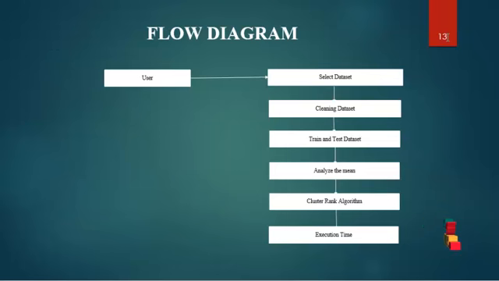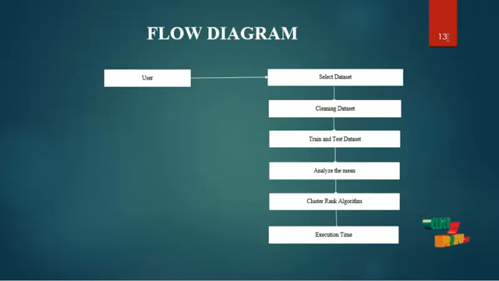So we are uploading the iris dataset. First of all, the user can select the dataset and clean the dataset. Cleaning means pre-processing. Pre-processing means removing the missing values and null values. The next step is the train and test dataset. Train means we are training on the iris dataset and testing our dataset. So we are analyzing the mean value of the iris dataset.